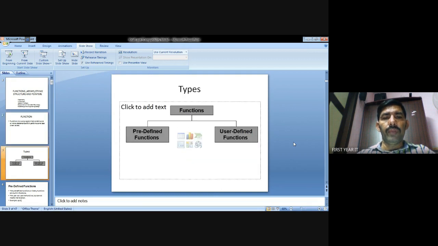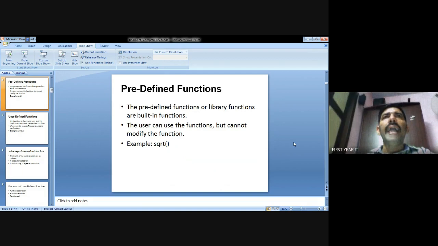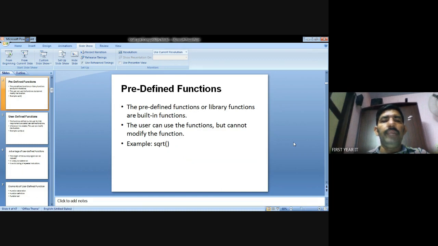There are two types of functions. One is pre-defined functions, and the other is user-defined functions. Pre-defined functions are called library functions or built-in functions. Library functions include, for example, sqrt and string functions. The mathematical functions are represented by library functions. The function name cannot be modified. That is called a pre-defined function.